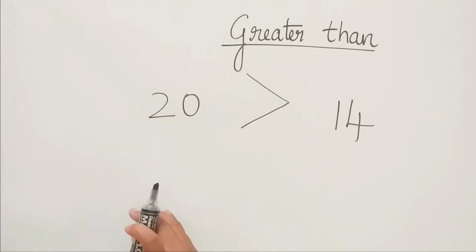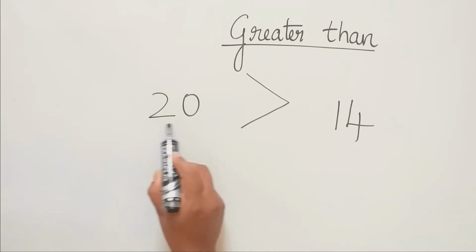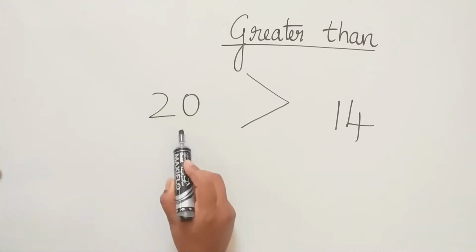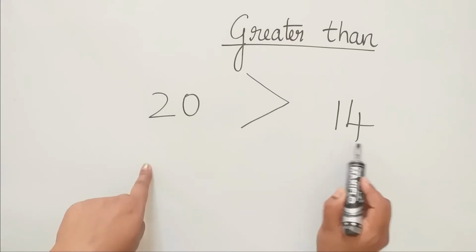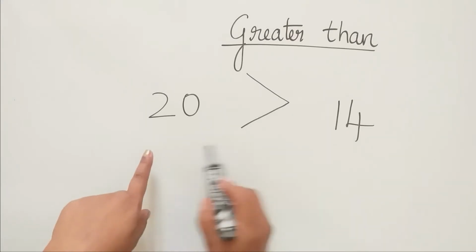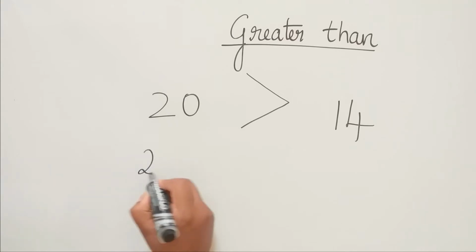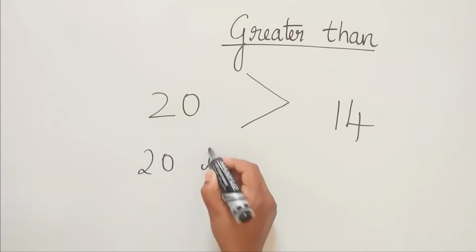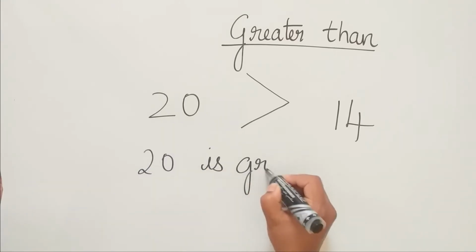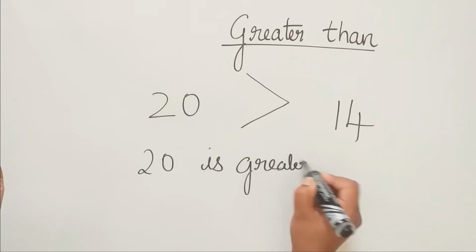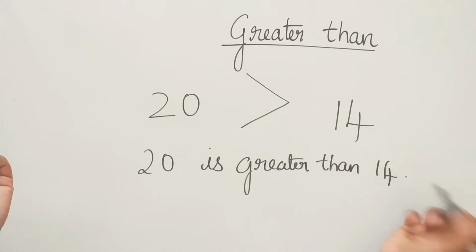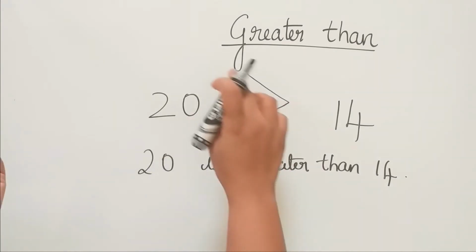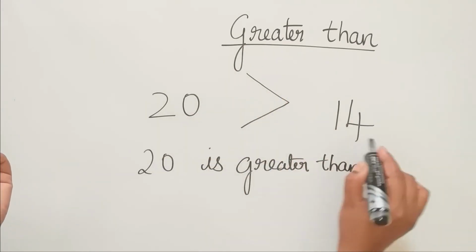And as I told, the first tip is the big number will come on your left hand side and the small number will come on your right hand side. So how will you tell this? You will tell 20 is greater than 14.